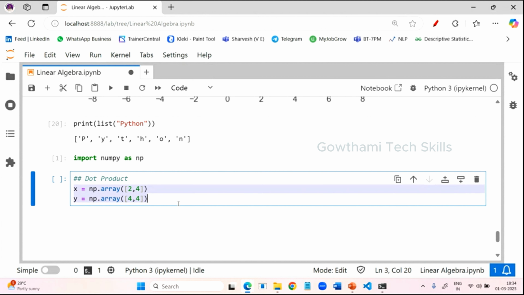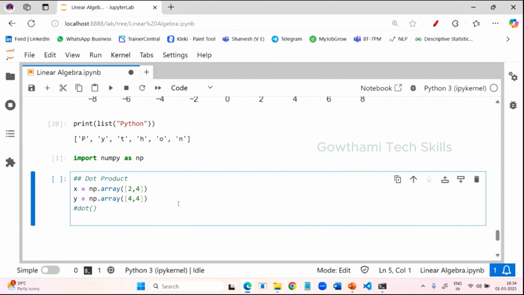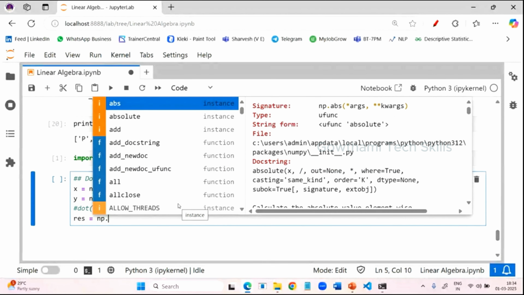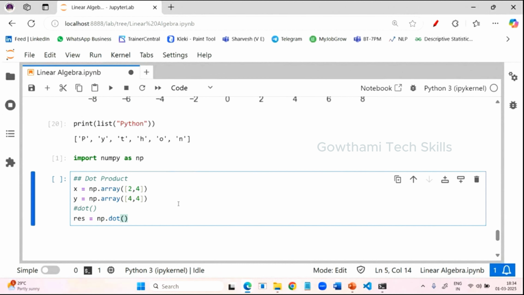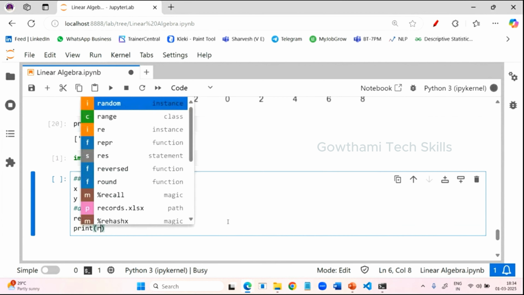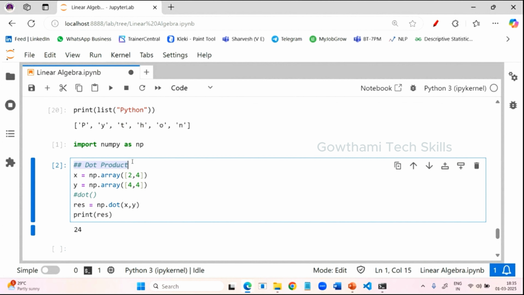Now you need to perform the dot product. For performing the dot product, there is one function available in this NumPy library, that is the dot function. So result is equal to np.dot, and you have to provide the variables where you have stored the vectors: x, y. Now just print that result. You can see the result as 24. Whenever you perform the dot product, it will return a scalar value.